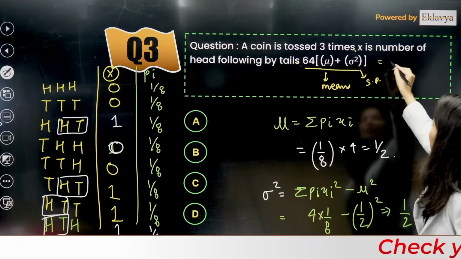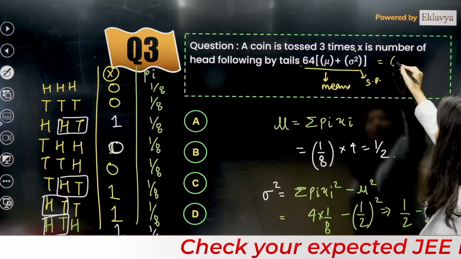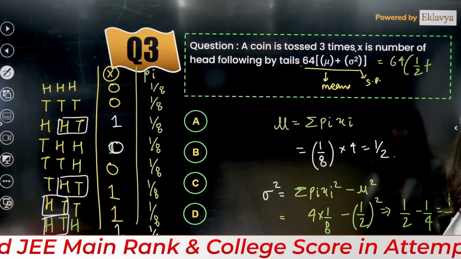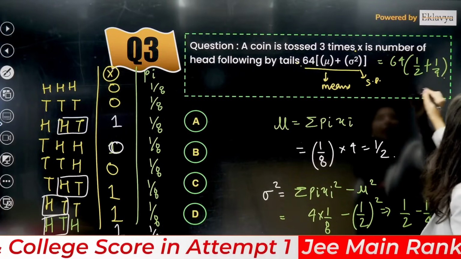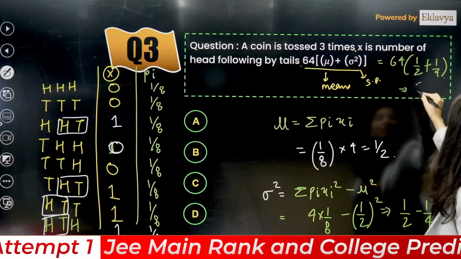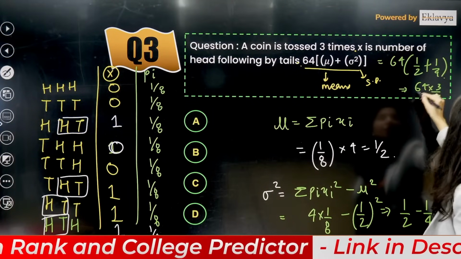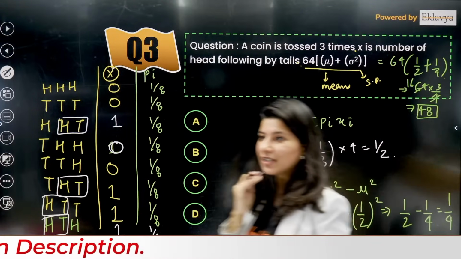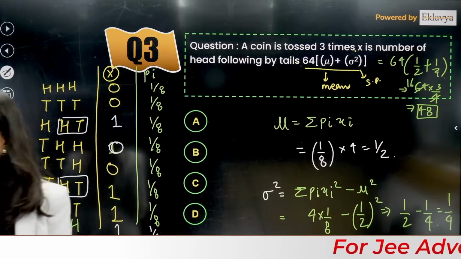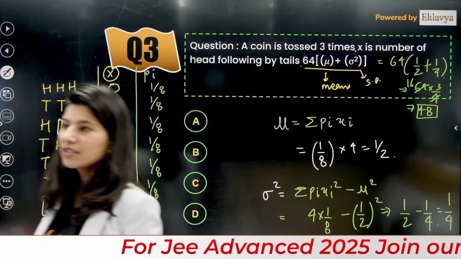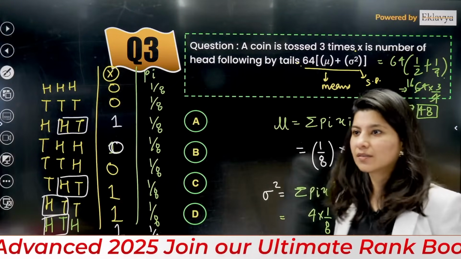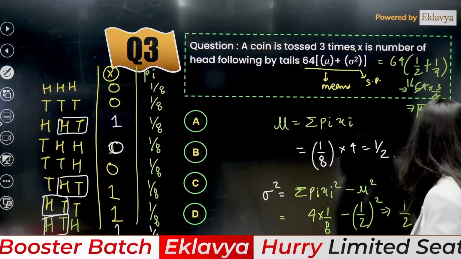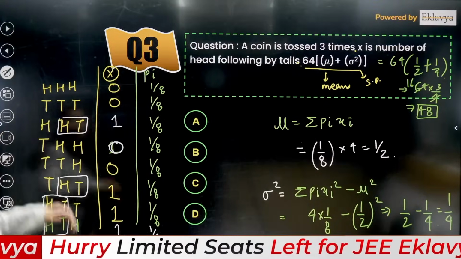Now you just calculate 64 mu. 64 mu will be half plus, what about this? This is nothing but 1 by 4. So this is 1 by 4 and the correct answer will be 3 by 4. 64 into 3 by 4. So this is 16 into 3. 48 is absolutely right. 48. Correct. Perfect. This question is done. Okay. Difficulty level will vary 5-10% here and there, but mostly it will be the same. Do not worry about it.